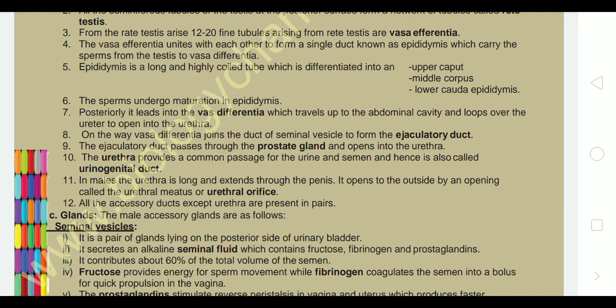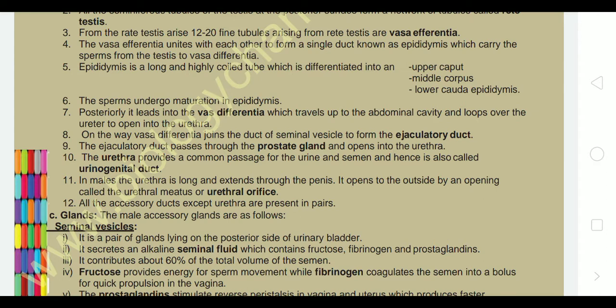On the way, the vas deferens joins the duct of the seminal vesicle, forming the ejaculatory duct, which passes through the prostate gland and opens into the urethra.